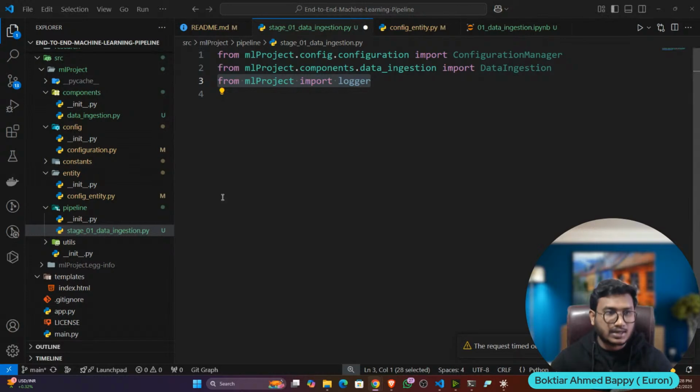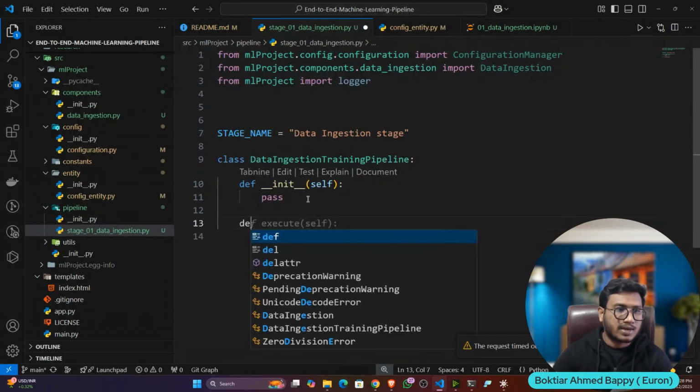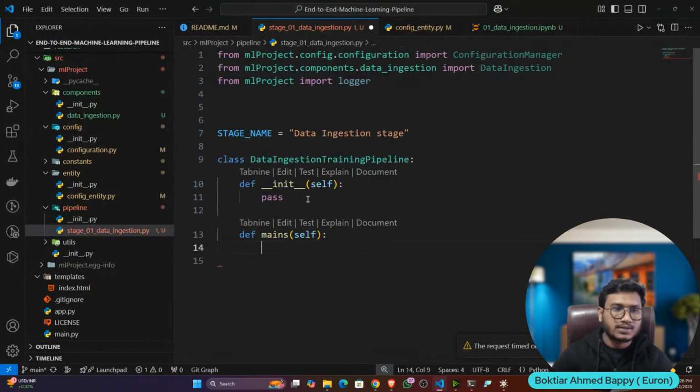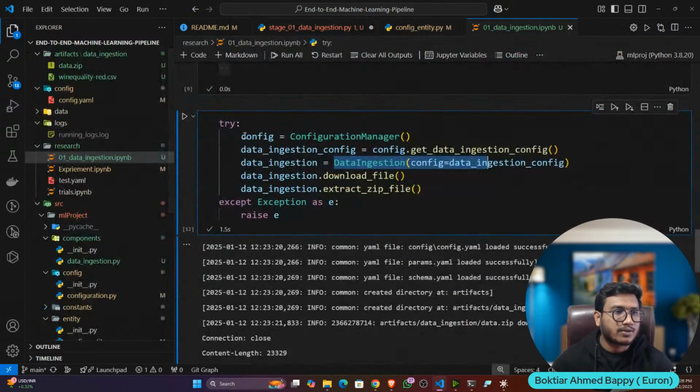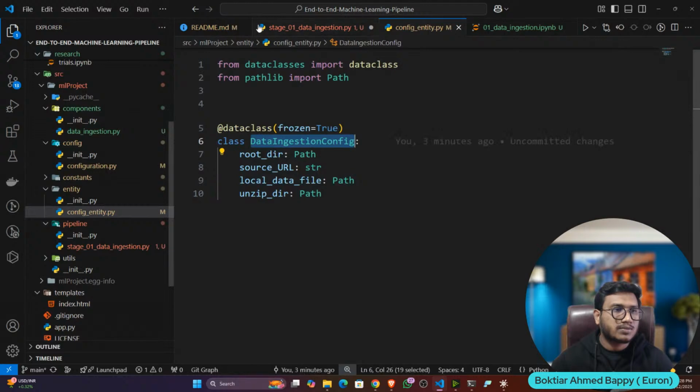And here is my pipeline. So here I'll write a class. The stage name is data ingestion stage, and this is the class data ingestion training pipeline. Inside that I've written a constructor. Inside the constructor, I'm not doing anything. That's why I've given the pass operation. Now inside that, let's write a method. I'll name it as main. Inside that I will copy paste the same pipeline code, and let's mention it here.